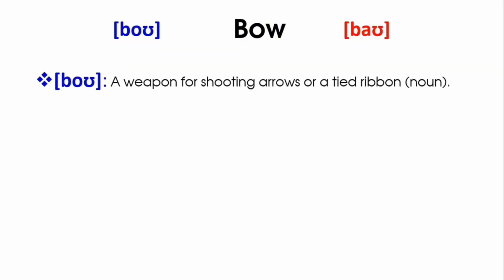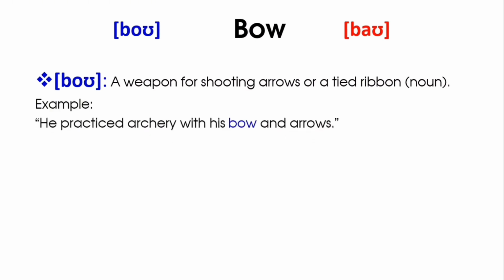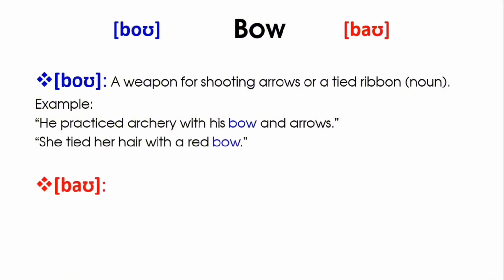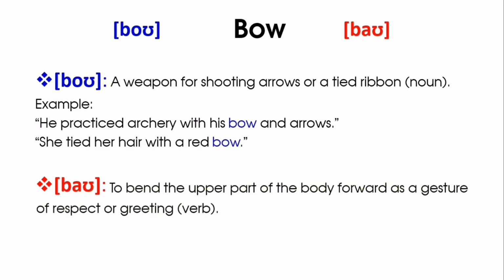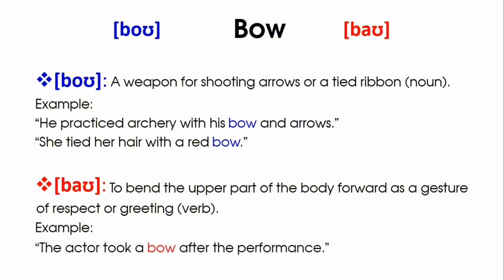Bow or bow. Bow, a weapon for shooting arrows or a tied ribbon. Example: he practiced archery with his bow and arrows. She tied her hair with a red bow. Bow, to bend the upper part of the body forward as a gesture of respect or greeting. Example: the actor took a bow after the performance.